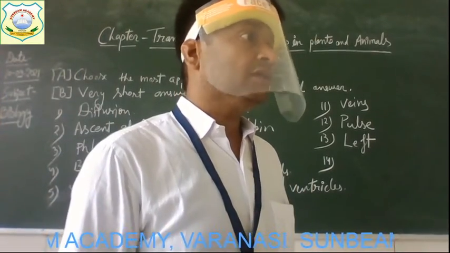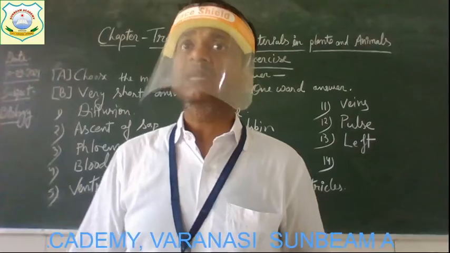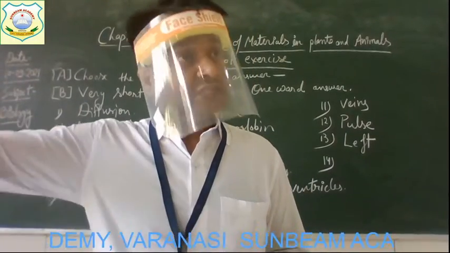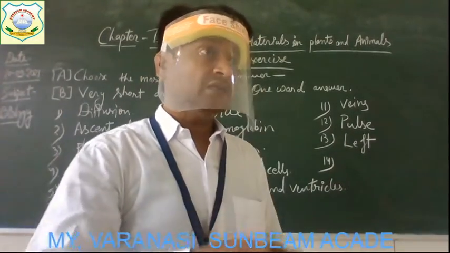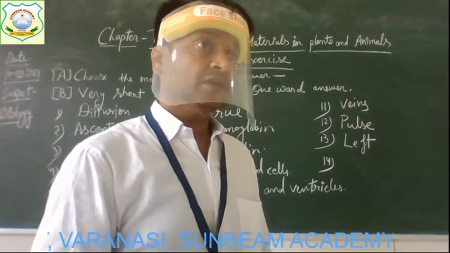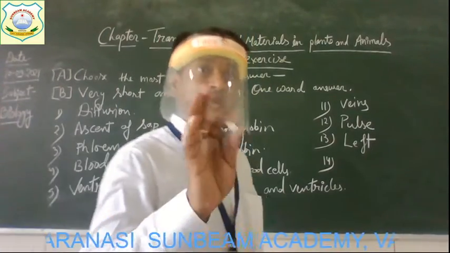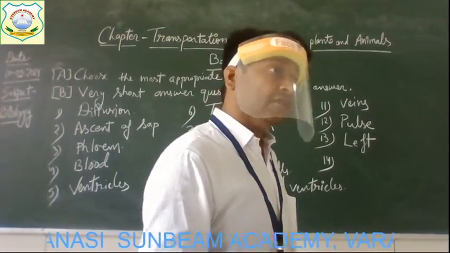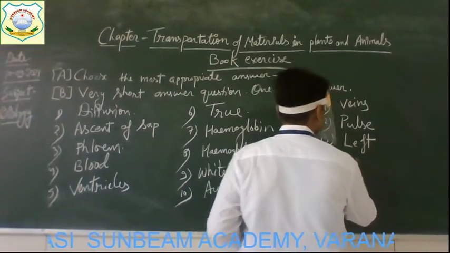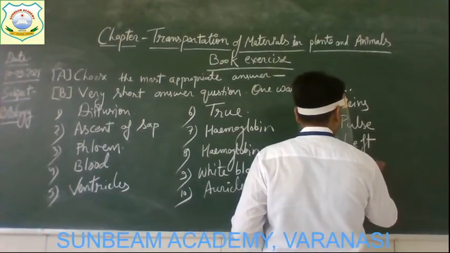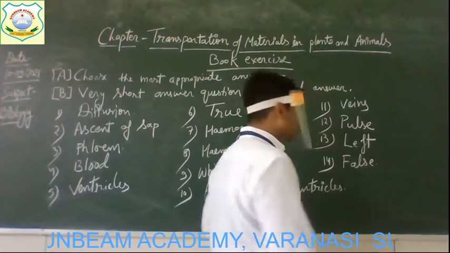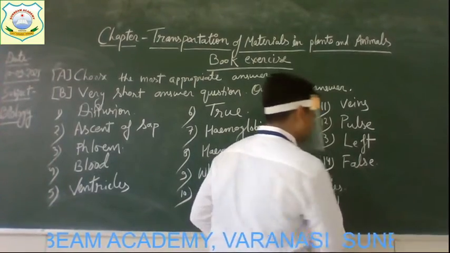These are the solid parts, whereas plasma is the liquid part in which these solid cells are moving. Get it? So plasma is not the solid part, it is the liquid part, and the statement is false.